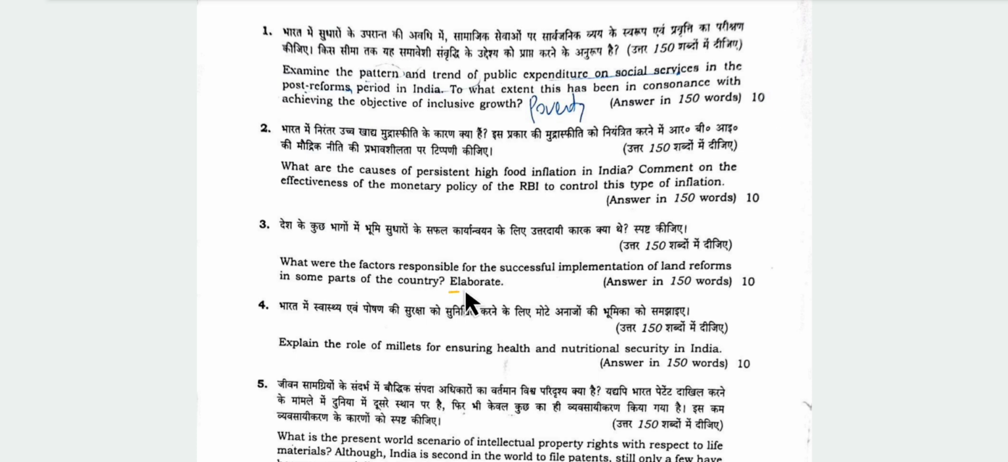In some parts of the country, as we know, after independence, various movements were there for land reforms. We know the Bhoodan movement of Vinoba Bhave, or the government making legislation, land ceiling acts, etc. But we know that only some parts of the country have been successful. For example, what were those parts of the country?